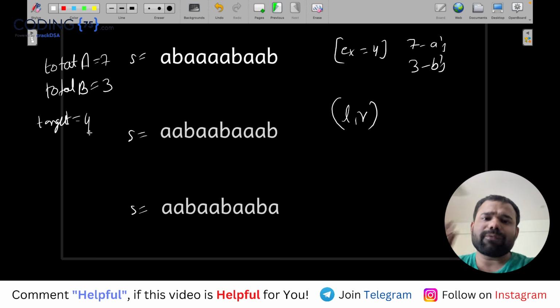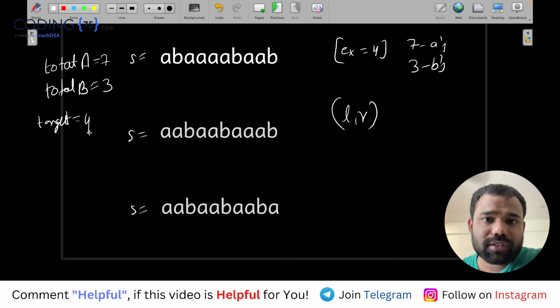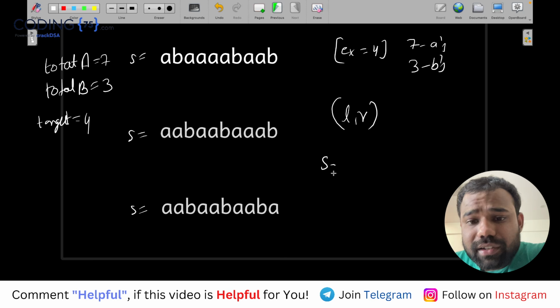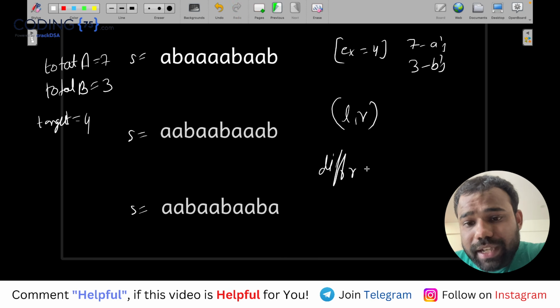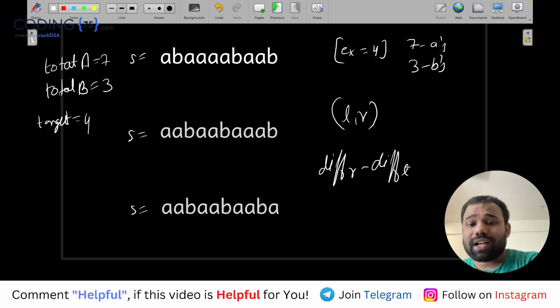So let's say that substring is from L to R. If we somehow know the difference of A and B till R minus the difference of A and B till L, तो अगर हमें L से R के बीच का डिफरेंस निकालना तो हम R वाले से L वाले डिफरेंस को माइनस कर देंगे.